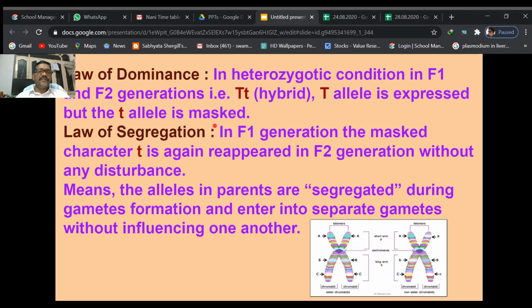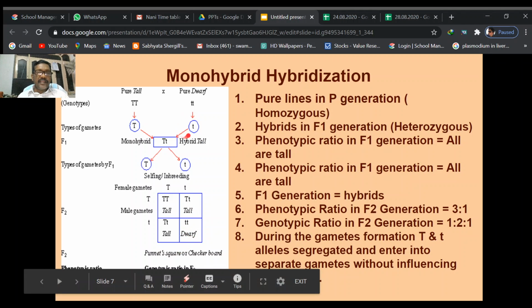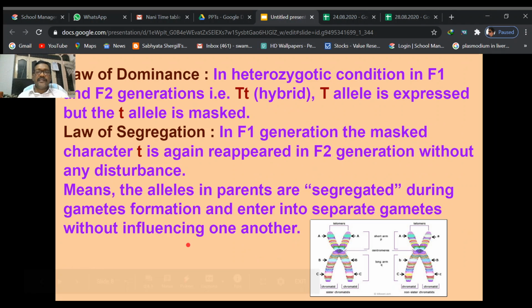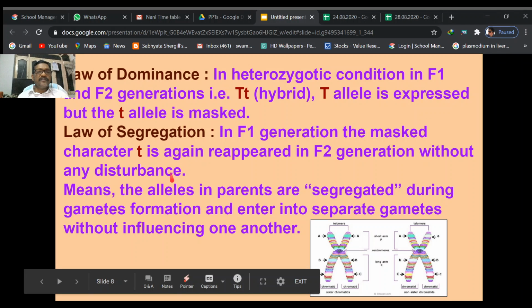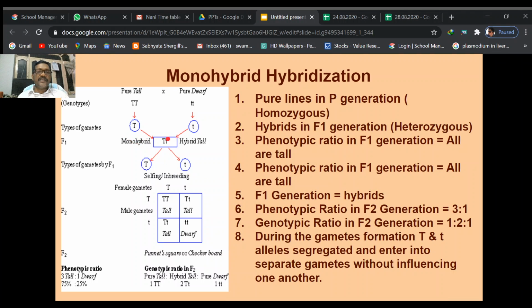And another one is the law of segregation. In the F1 generation, the masked character is small t, we know that, and it reappears in the F2 generation. You see this one, the masked character in the F1 generation reappears in the F2 generation without any disturbance. In the F1 generation, the dwarf character small t is present, but it is not expressing.